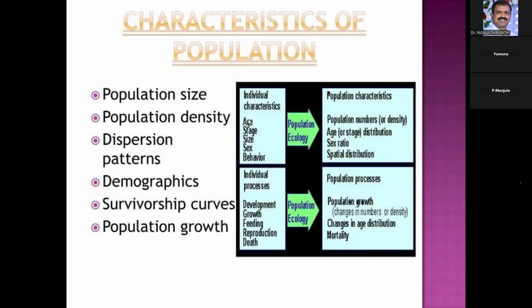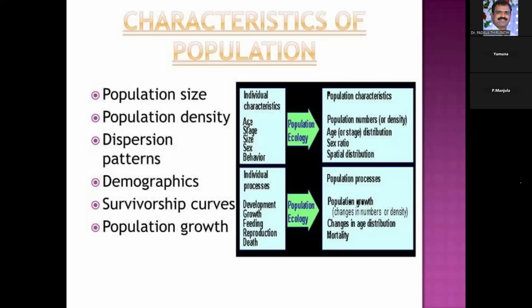Biological attributes are the characters which a population shares with its component organisms. These include the life history: the population grows, differentiates, and maintains itself as an organism does.